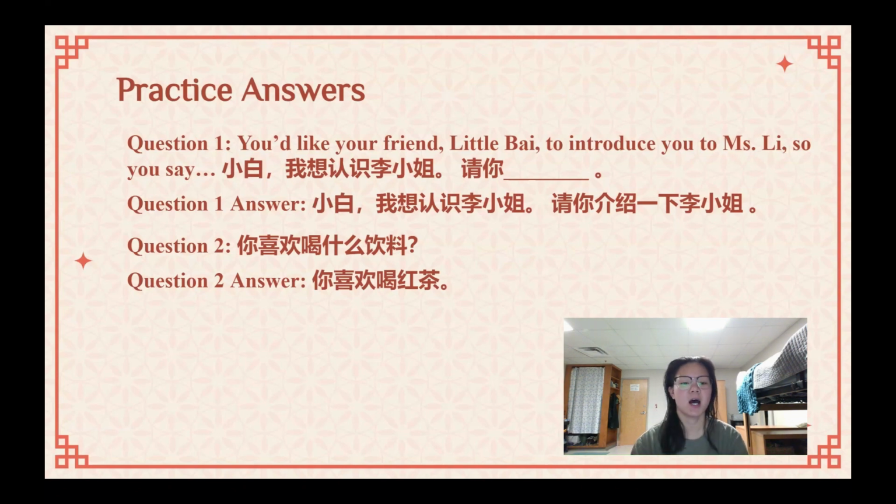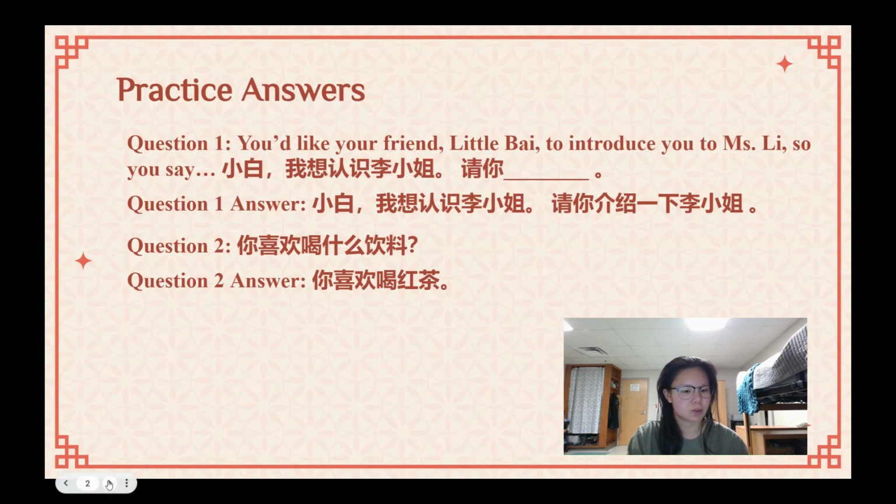Yeah, this is black tea. So you like to drink what? You like to drink what drink? And then that 什么饮料 you just replace with your answer. Very, very easy. Last week we reviewed a lot of different drinks you could respond with, like 红茶, which is black tea, 绿茶, which is green tea, 咖啡, 水, and so on.